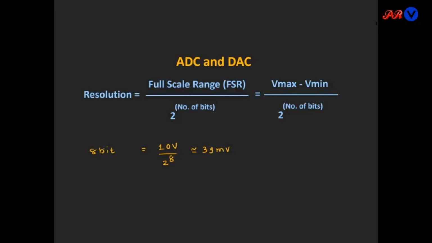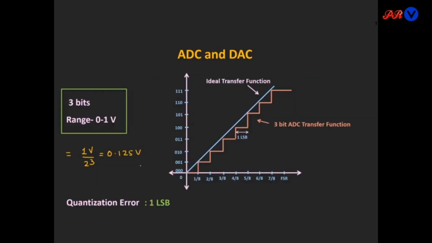This graph shows the transfer function of a 3 bit ADC with a full scale range of 1 volt, and this transfer function looks like a staircase. This blue line shows the ideal transfer function of the ADC. Ideal transfer function means the ADC has infinite resolution. Then your transfer function would look like this blue line.